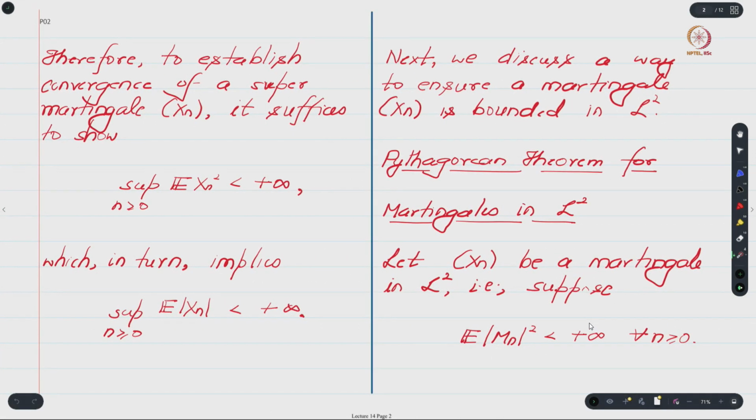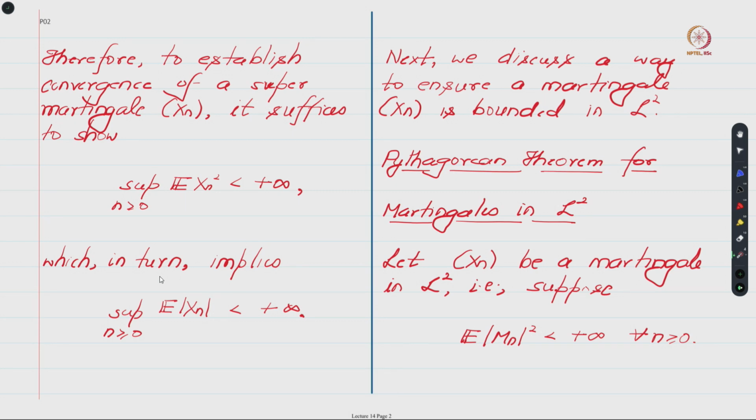Because of this inequality, if we somehow have that the sup of the expected value of Xn squared is less than infinity, then we can immediately conclude that Xn is also bounded in L1. So one way to show that your supermartingale is bounded in L1 is to instead show that it is actually bounded in L2.